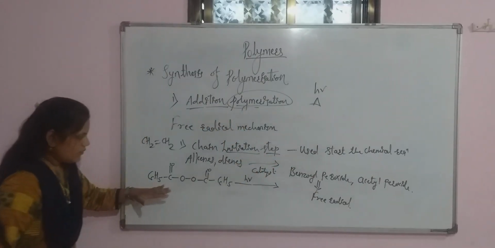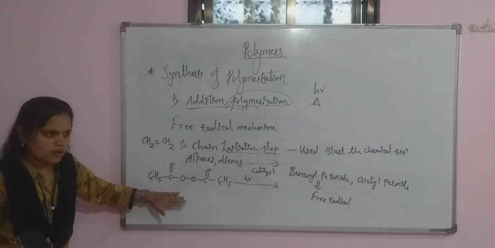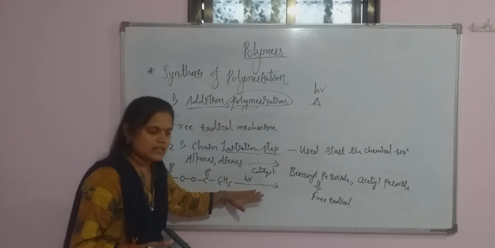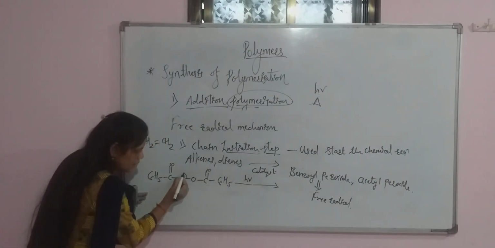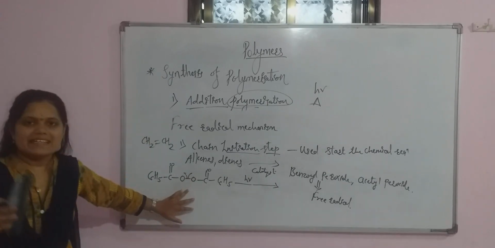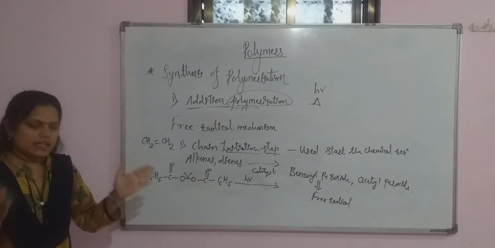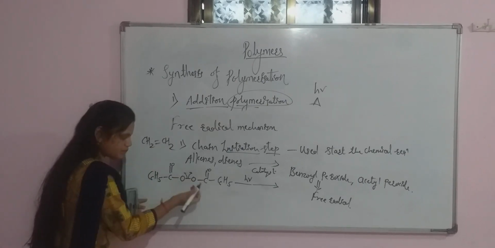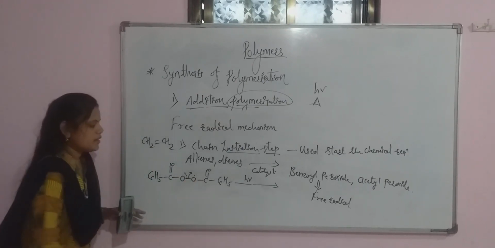If I expose a small amount of benzoyl peroxide to sunlight, the bond present between the oxygens will undergo homolytic cleavage. The bond will easily break and there is a formation of a radical.